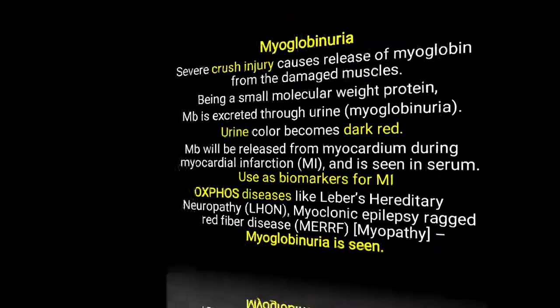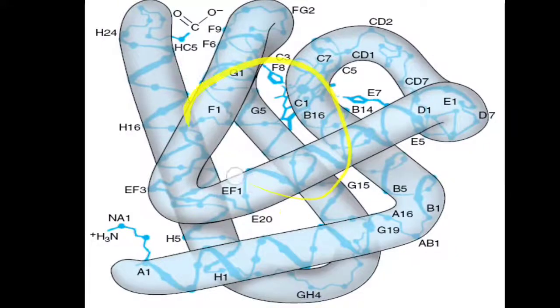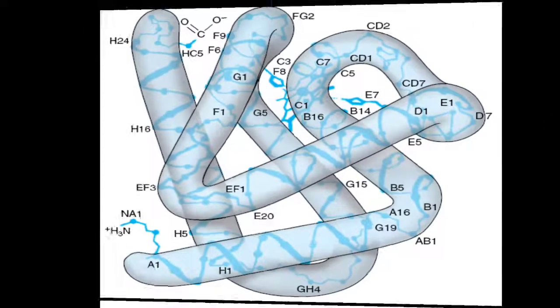Here the structure of myoglobin is seen. It is monomeric, and a predominantly alpha helical structure is observed, and its molecular weight is just 17,500 Dalton. Being a low molecular weight protein, whenever it is present in the blood, it appears in the urine, and that is called myoglobinuria.